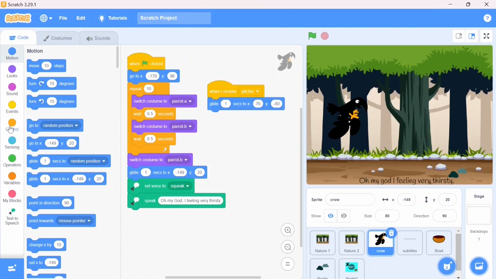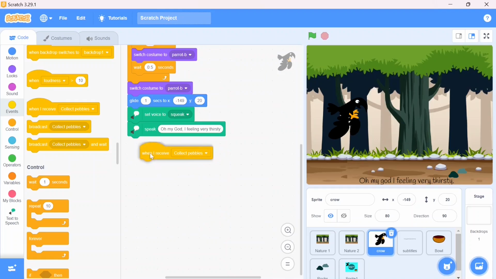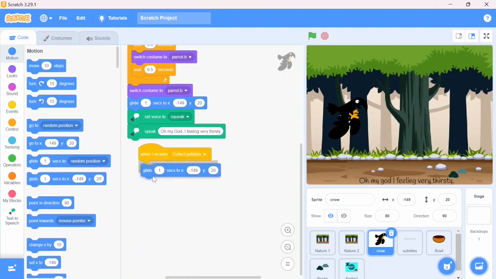Now the other one I want is when it's going to collect the pebbles. For that again I'm receiving, when I receive collect pebble. Here the crow should collect the pebble from the bottom and put it into the picture. For that it shows the flying movement for some seconds. I'm going to choose the correct position for the crow. I'm going to select first glide for 1 second. Here the movement is X value 80 and the Y value minus 138.